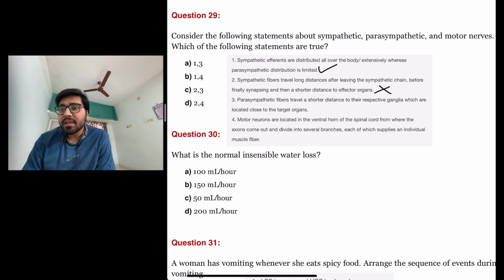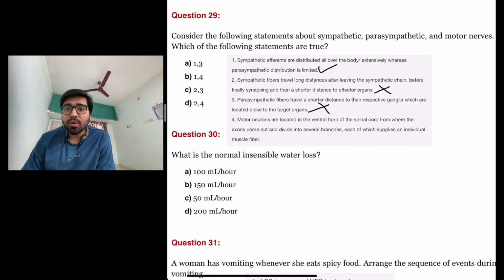The next statement is parasympathetic fibers travel a shorter distance to their respective ganglia, which are located close to the target organs. No, it is actually sympathetic fibers which travel a shorter distance to their respective ganglia, which are located close to the target organs. Okay, so this is not the answer.